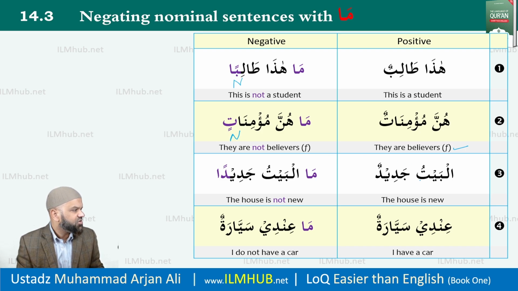Next. Al-baytu jadidun. The house is new. The house is not new. Mal baytu jadidan. Okay, the house is not new. Then we have indee sayyaratun. I have a car. Ma indee sayyaratun. Now here you don't see anything mansub. Why? Because remember earlier I told you, indee is actually a mudaf ilayhi structure. Yes. So we have inda.